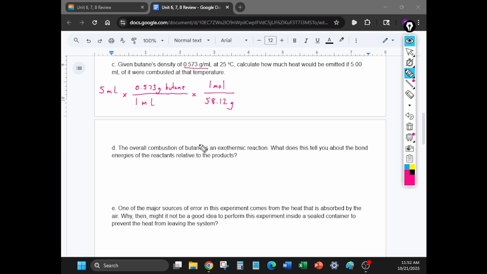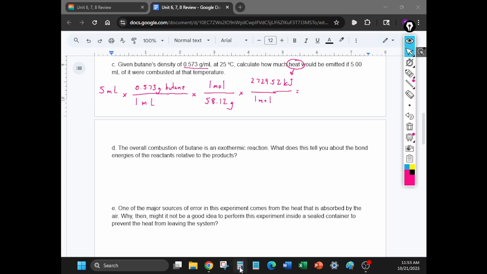Now, the reason we want to convert it to moles is because if you remember from part B, our final answer was given in terms of moles and kilojoules. Our answer was 2,729.52 kilojoules per mole. And this is perfect because the question is asking us for how much heat would be emitted. Heat is energy, and that's kilojoules. So this was the conversion factor setup. Convert mL into grams using density. Then you convert it to moles using the molar mass. And then you use your answer from the previous part to find this right here.